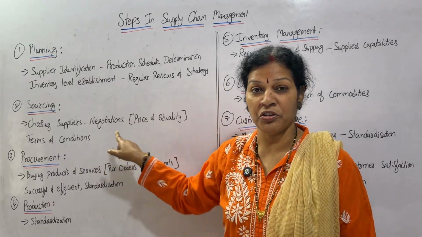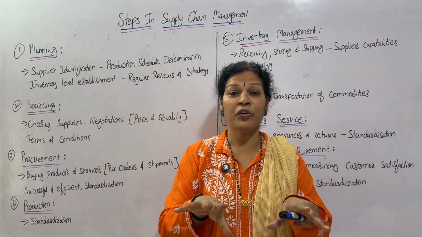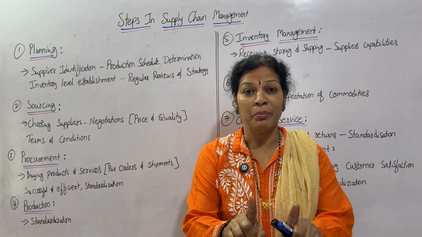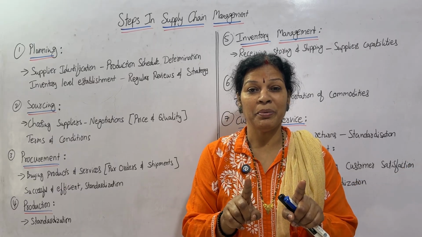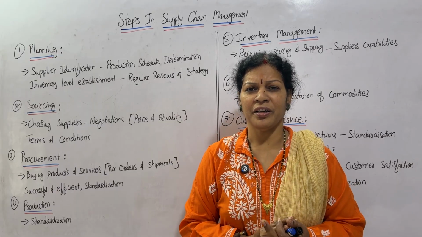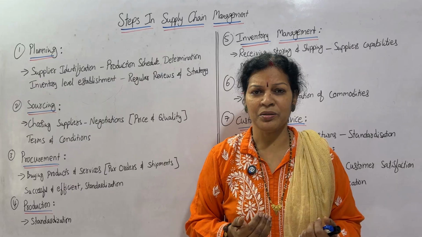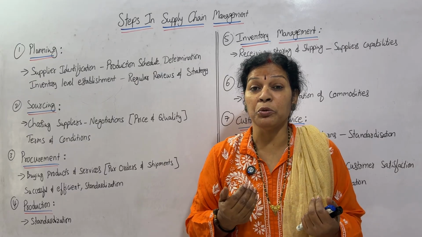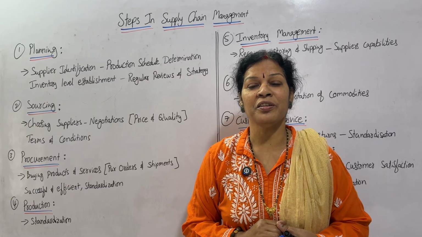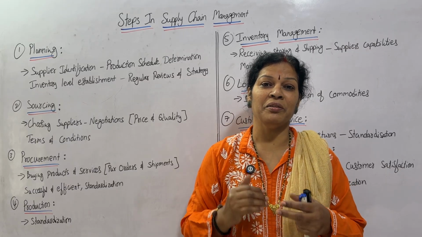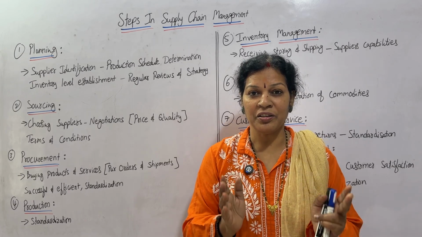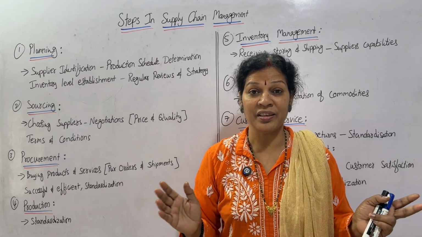Then after that, negotiations. You are choosing the suppliers, but go for the negotiation. Don't go blindly that I have chosen so and so supplier, they are going to give it, because many suppliers are available in the market. Go for tender, and whoever is offering less price with good quality, then you can offer them the tender. Once you fix it, don't fix for all the coming years. In the coming years also don't depend on them. Go for the strategy, go for searching, and see who else is available.